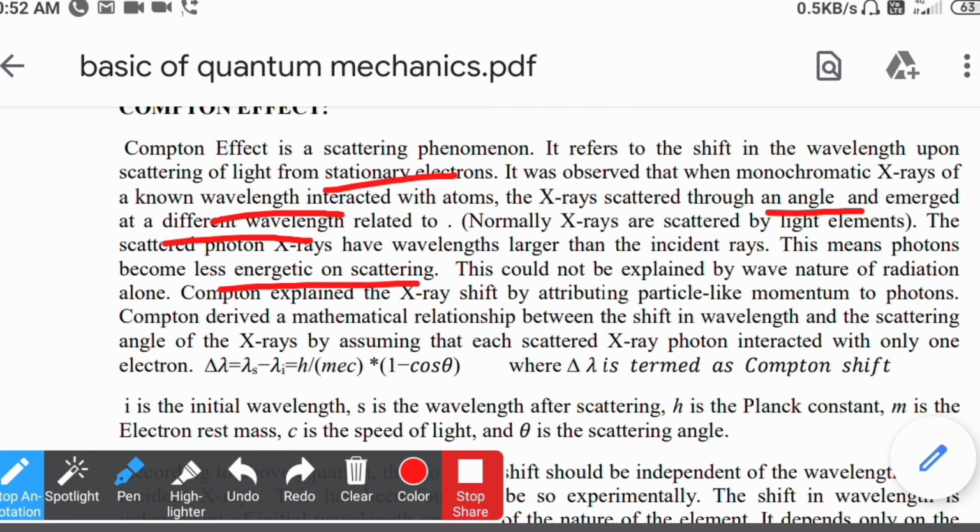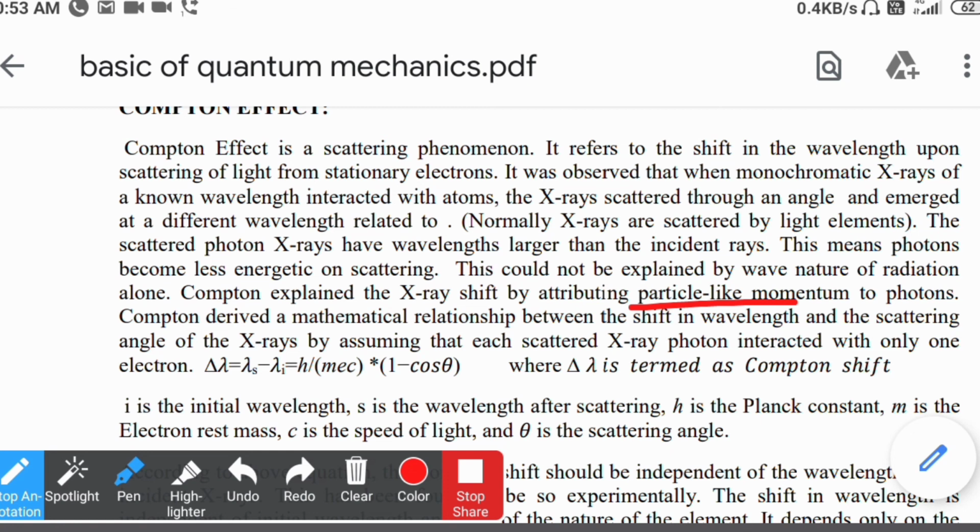This could not be explained on the basis of the wave nature of radiation alone. To explain this change in energy of scattered radiation, we have to use the particle nature as well. Compton explained this by attributing wave-particle duality, that is, particle-like momentum to the photon, which is applicable for X-ray radiations.